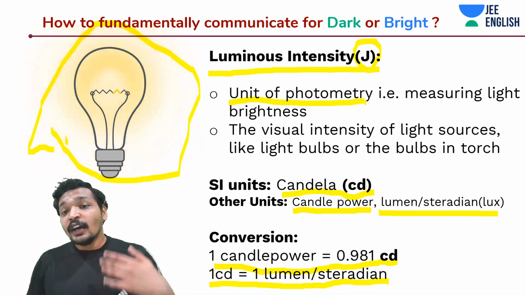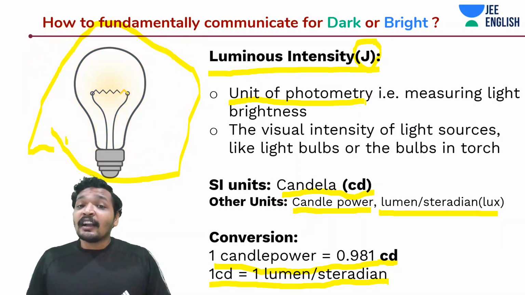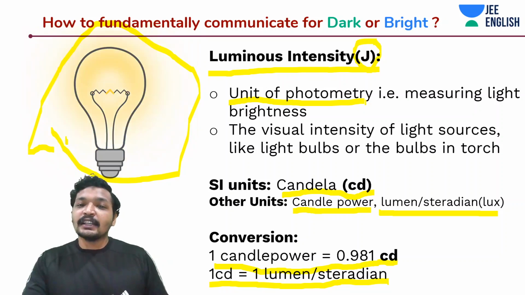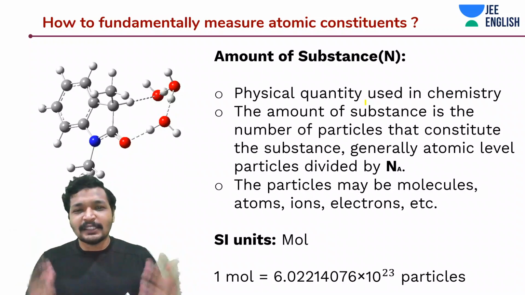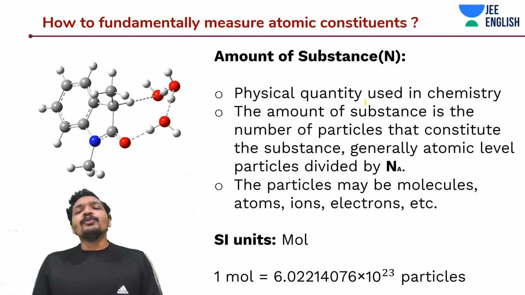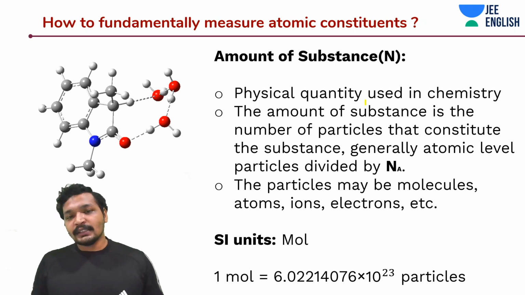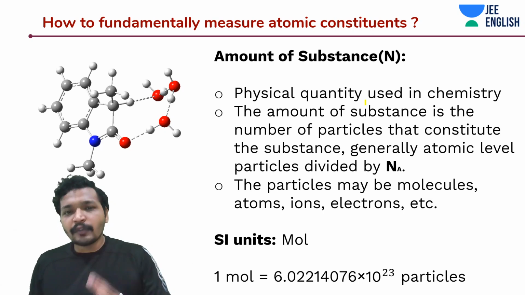Alright, let's get into another interesting fundamental way to communicate physical quantities or physical information. Back in the days, how would I have communicated the atomic constituents? How can I say I am going to give you one atom of carbon?